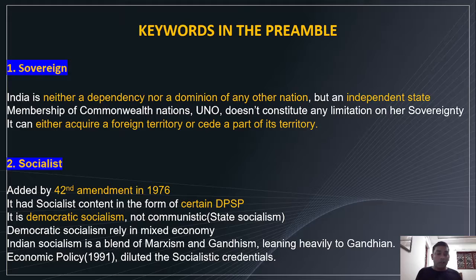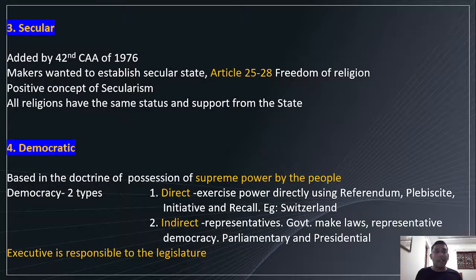So next is secular. What is secular? The terminology was also added by the 42nd Amendment in 1976. But the makers of the Constitution actually wanted to establish a secular state.